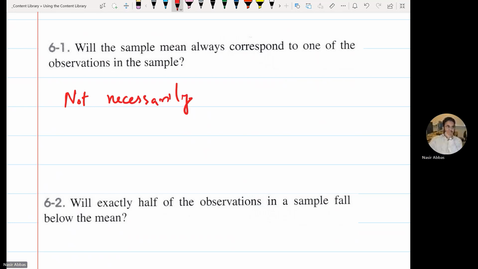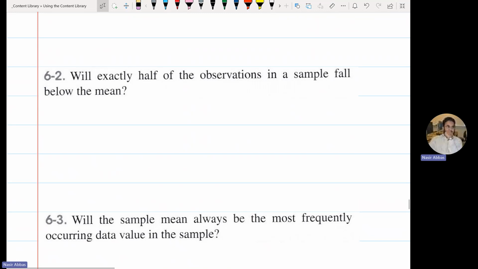Why? Because it's the average. And average, rarely, corresponds to one of the data points. In general, it doesn't correspond to one of the data points. Will exactly half of the observations be below the mean?